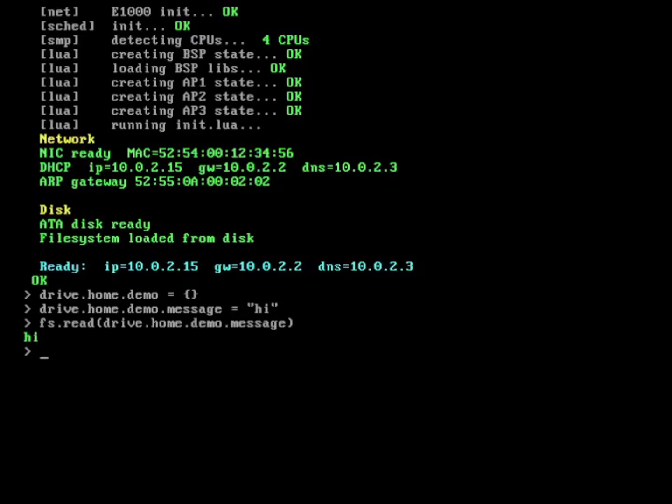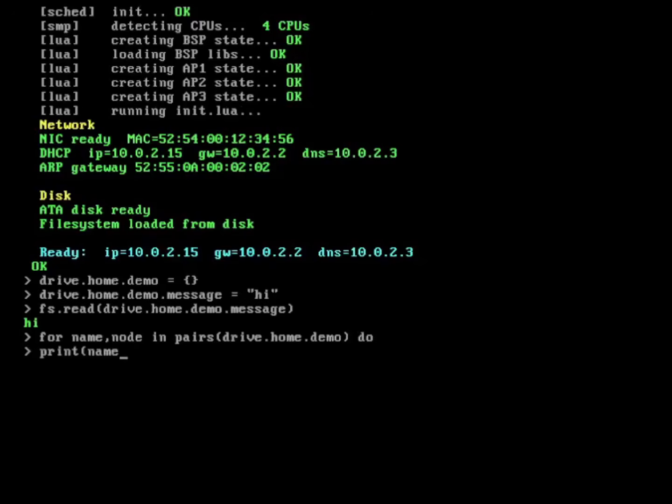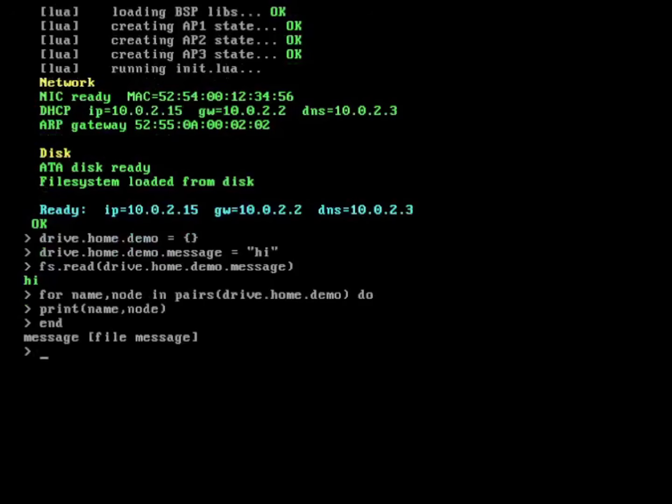So I can do something like this. And that gets the contents of the directory back. The file system itself is very tiny. There are just 256 nodes, and each node stores a name, a type, a parent index, and, if it's a file, a pointer to its contents.